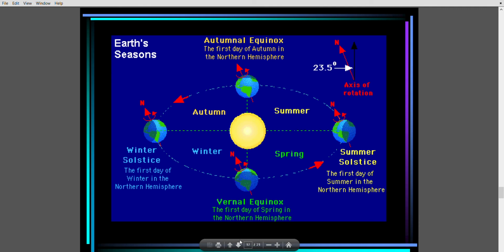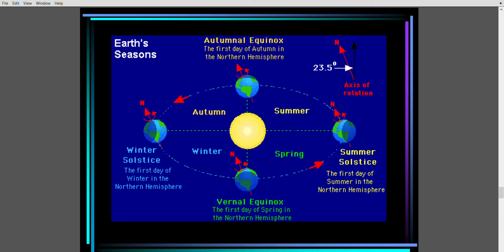Two technical terms which you have to remember here are summer solstice and winter solstice. What is summer solstice? In summers, days are longer and nights are shorter. There comes a point when sun rays are direct on Tropic of Cancer, and that's the longest day. Once in a year, this day comes, and this is called summer solstice.